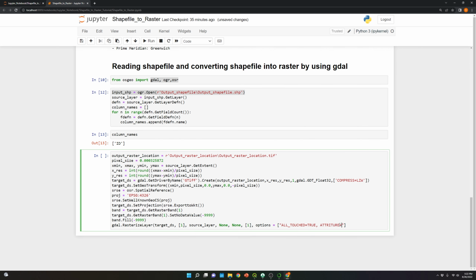So over here, we need to put ID. ID is in capital, so we need to make sure that it's technically the same. Let's close the parentheses, and let's clean the target ds variable that we used. So over here, I'm gonna put None.